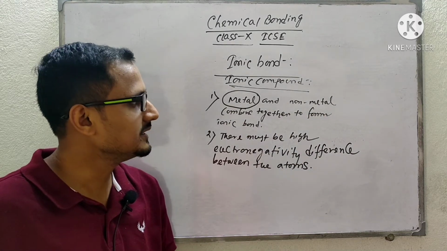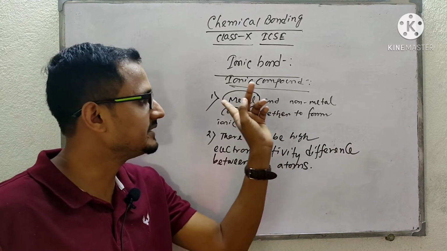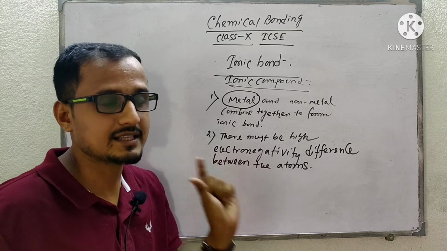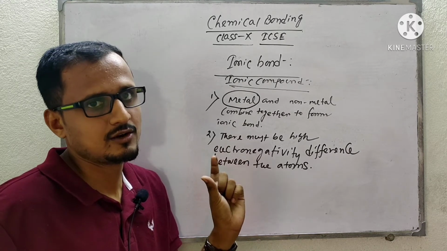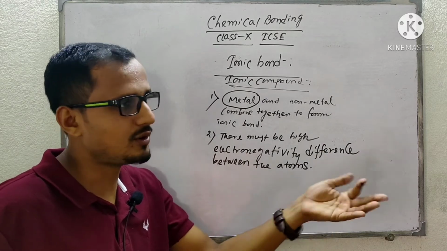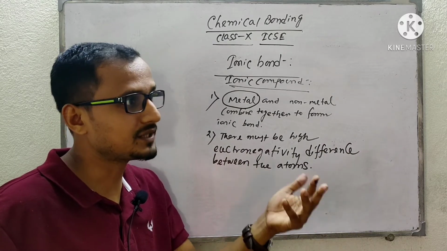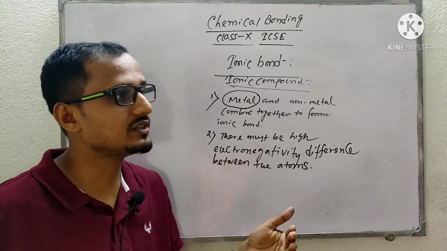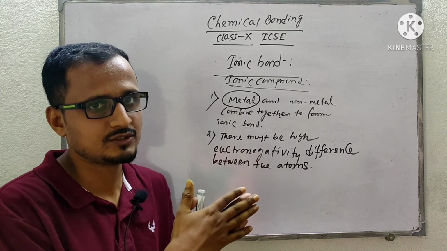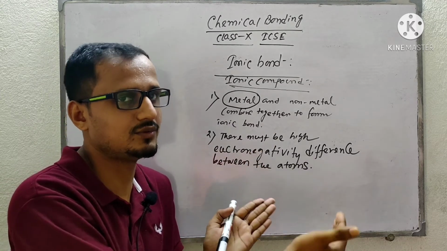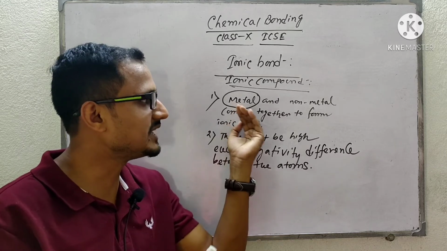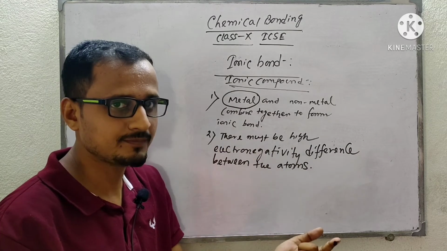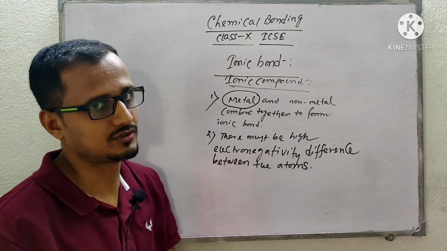Normally alkali metals and alkaline earth metals will tend to release electron to form the cation, and after the formation of cation, they will get the stability. We know that ions are more stable than the parent atom, so to get the stability they will form the ion. So metal will form cation and non-metal will form anion. Metal will release electron and non-metal will gain electron.